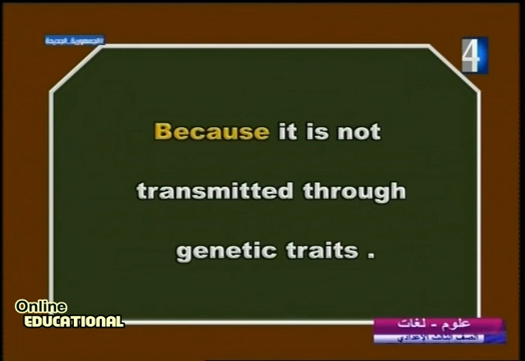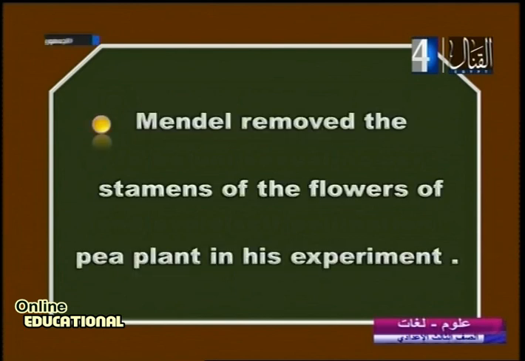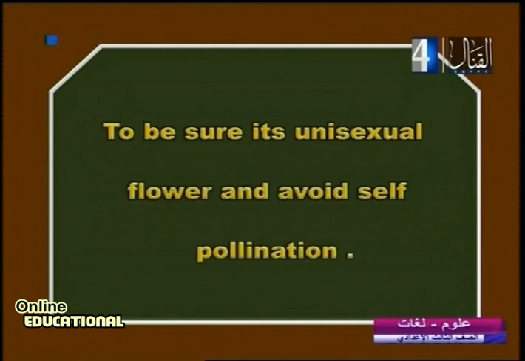Another question: when you say Mendel removed the stamen, he covered or cut the stamen, the male part of the flower of a plant, in his experiment. Why? The same answer: to be sure it's unisexual and avoid what? And avoid self-pollination. You know?